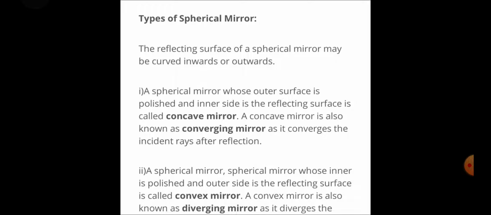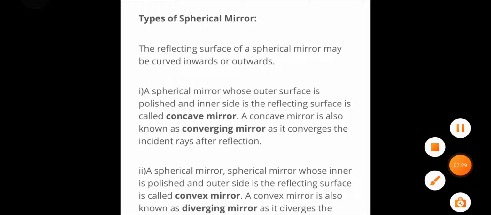Then the second one: a spherical mirror whose inner side is polished and whose outer side is the reflecting surface is called a convex mirror. A convex mirror is also known as a diverging mirror because it diverges the incident rays of light after reflection. As we can see in the diagram of these types of mirror, we will make it more clear.